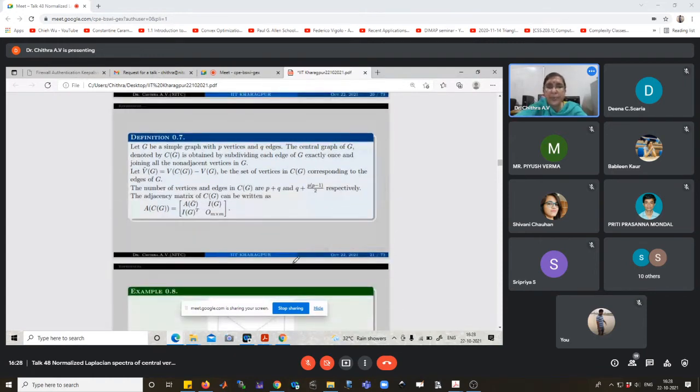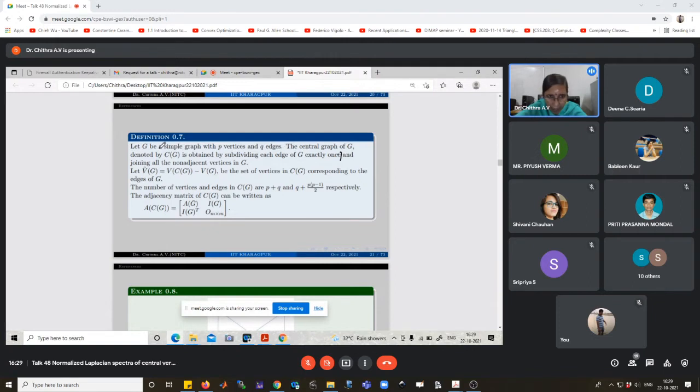Okay. Now I am going to discuss the central graph. Let G be a simple graph with P vertices and Q edges. The central graph of G, denoted by C(G), is obtained by subdividing each edge of G exactly once and joining all the non-adjacent vertices in G. The subdivision case is up to this one.